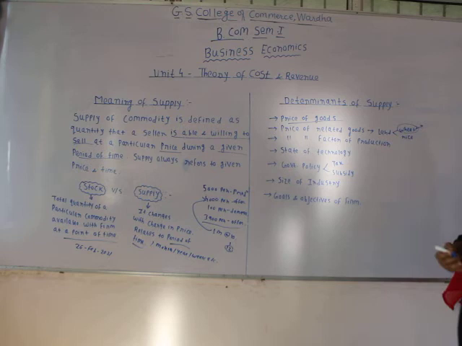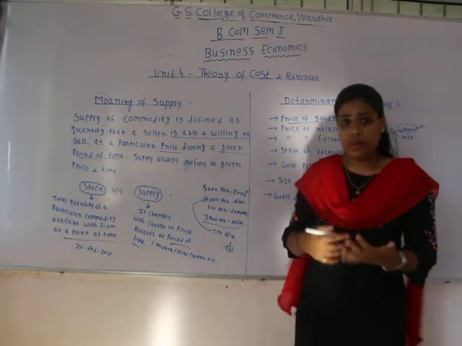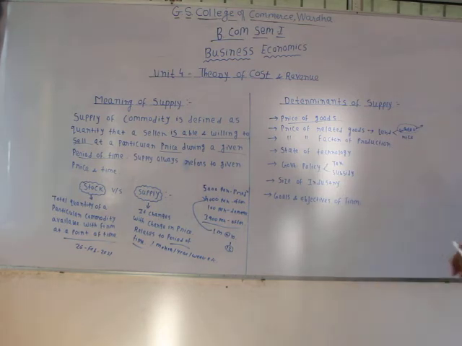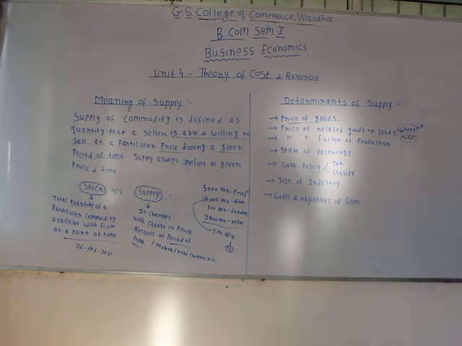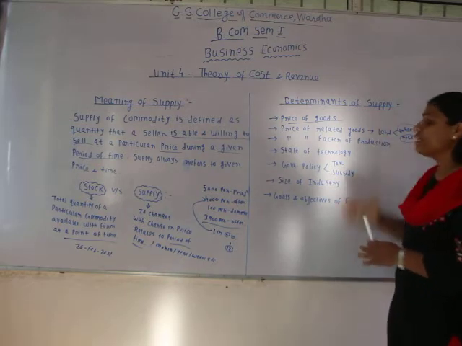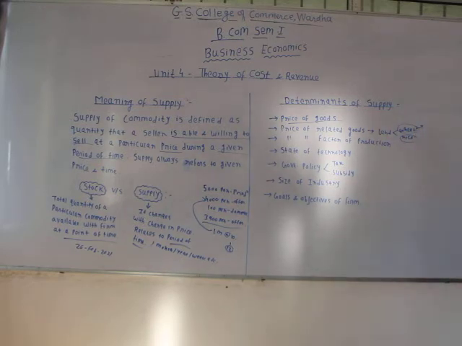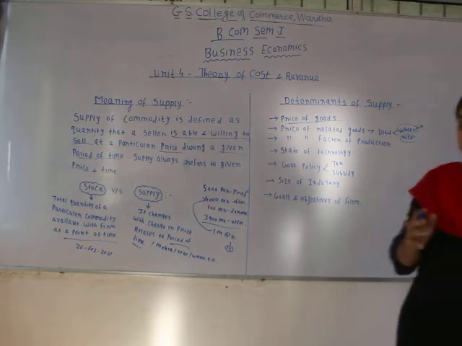So now he thinks, I am going to earn more profit if I produce wheat. So what will he do? He will produce a larger portion of wheat over rice, because the price of wheat is higher. Because of this, the supply of wheat will increase in the market, and the supply of rice will decline in the market. So in this way, when the price of related goods increases, the supply of the original goods declines in the market.